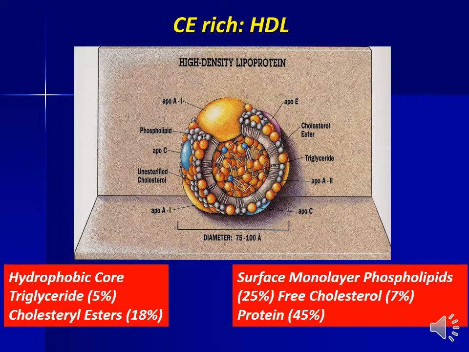The hydrophobic core of the HDL particle consists of 18% of cholesterol esters and 5% of triglyceride. The surface monolayer phospholipids are 25%. The free cholesterol is 7% and the protein content is 45%.